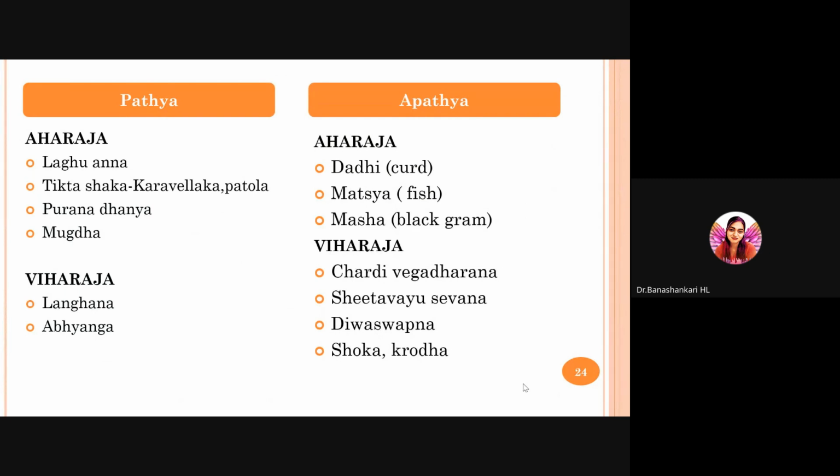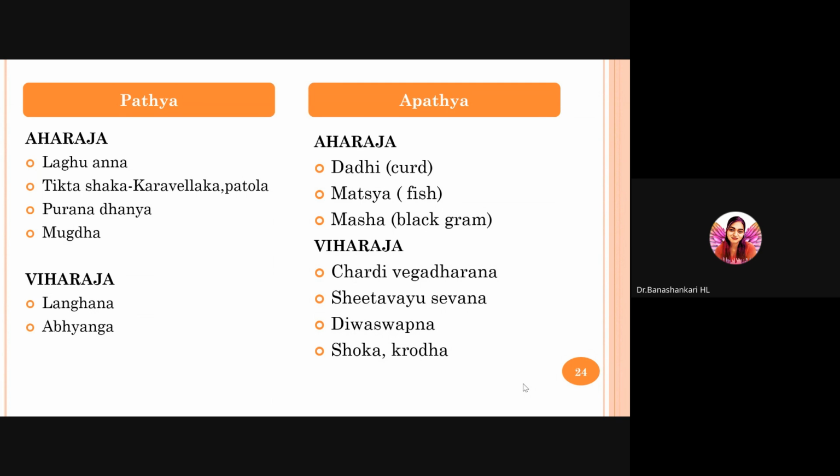Pathya Apathya, diet and regimen for all skin conditions, not only for Sheethapitta. Pathya Ahara, food articles which we opted in this condition, those are Laghu Anna, light food, and Tikta Shaka, bitter vegetables like Karavellaka, that is bitter gourd, Patola, snake gourd, and Purana Dhanya, old cereals and grains, Mudga, green gram. And Viharaja, Langhanam Paramoushadham, one can go for fasting, and Abhyanga, body massage with Karanja Taila or neem oil or mustard oil. Apathya, that is food and behaviors which are not conducive or not wholesome to the body.